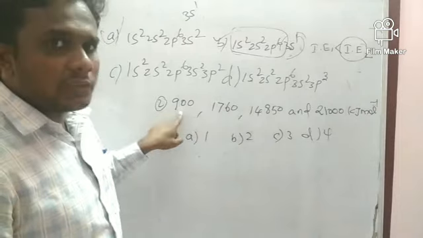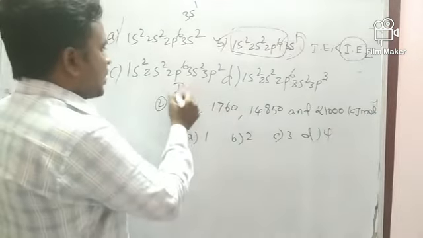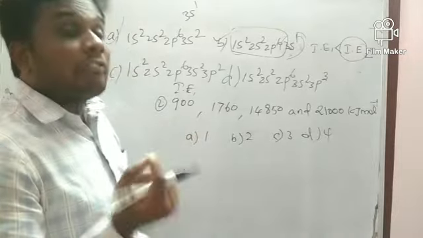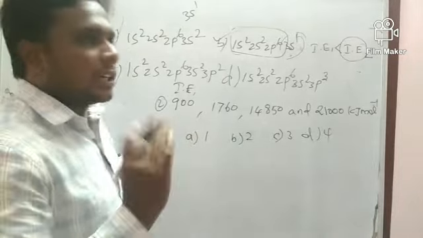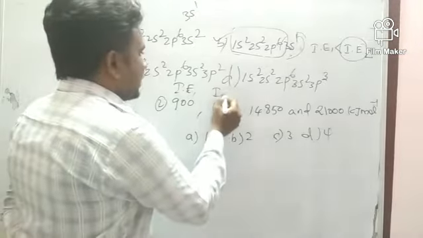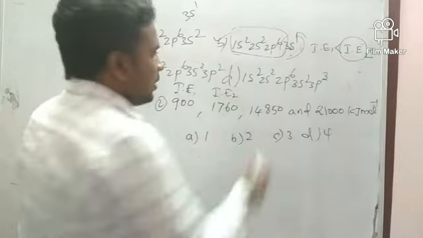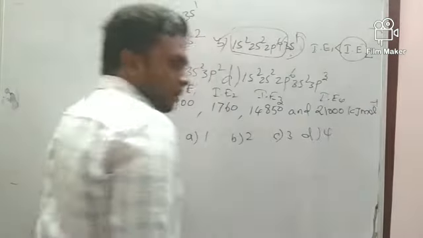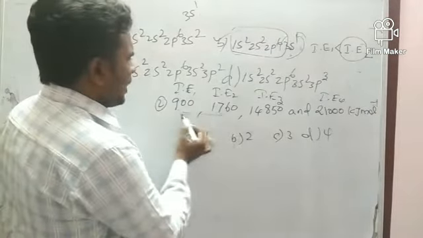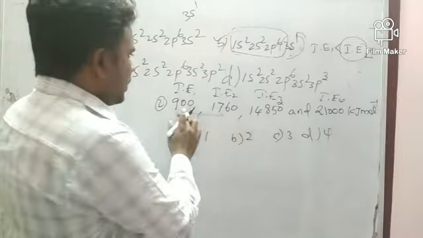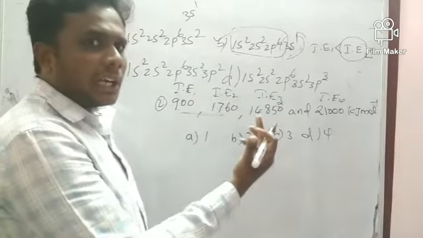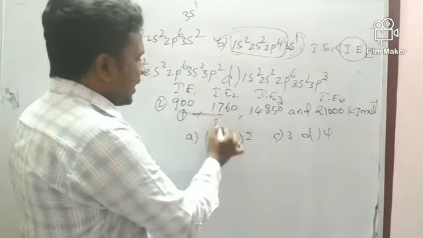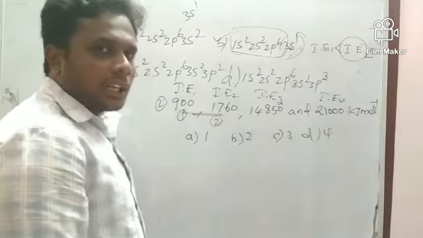So here 900 is for the first electron, ionization energy 1. This is ionization energy 2, this is ionization energy 3, and this is ionization energy 4. Listen, between first and second there is not much difference. Going from this to this, the energy does not jump much. So the first electron and the second electron are within the same shell.